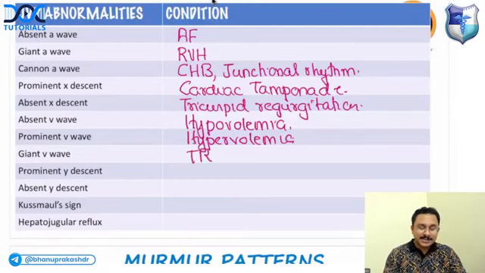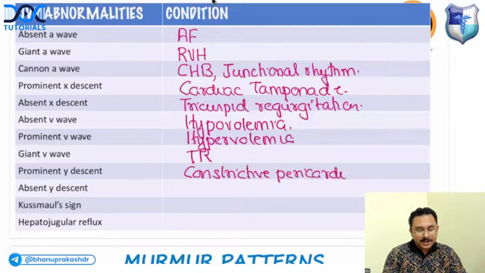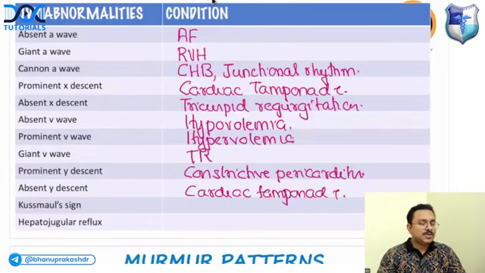Prominent Y descent seen in constrictive pericarditis. Absent Y descent seen in cardiac tamponade. Okay.